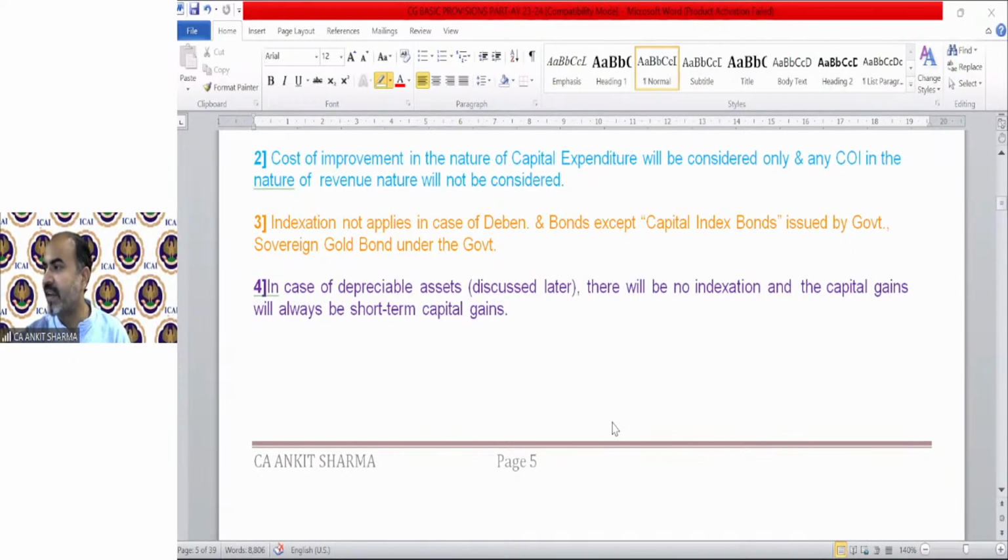Sankaran is asking, under gift or will, will both cost and transfer price be treated as the same? Under gift and will, the transfer price, that means sale consideration, will always be zero. Whether it's a will or a gift, same thing. In any case of relinquishment, the sale consideration will always be zero. Whatever cost you paid at the time of purchase is your cost. So there will be a loss, and it is going to be exempted under section 47.